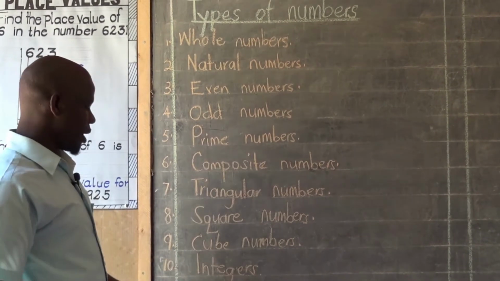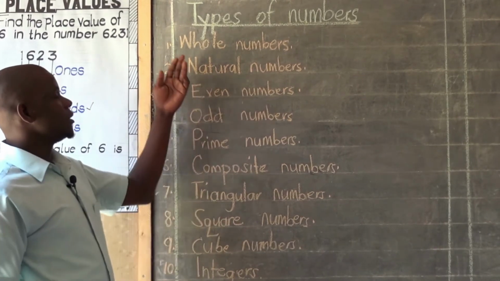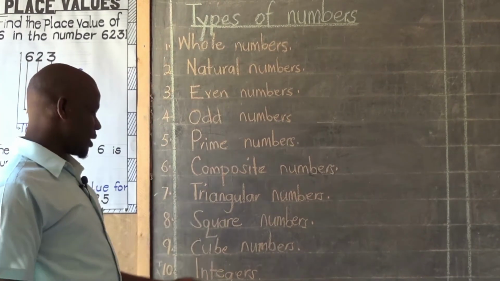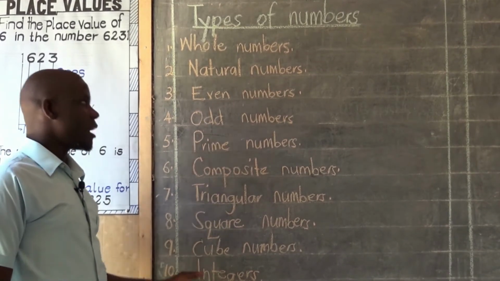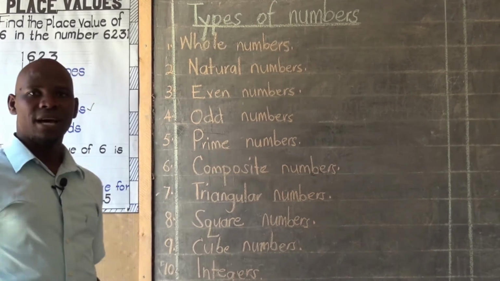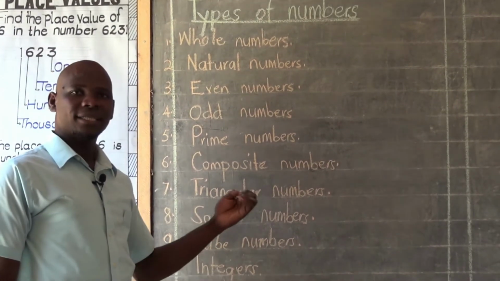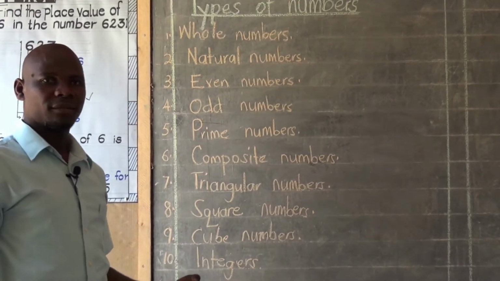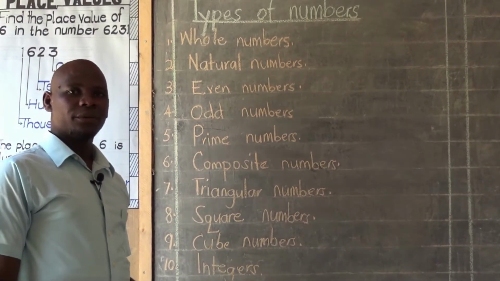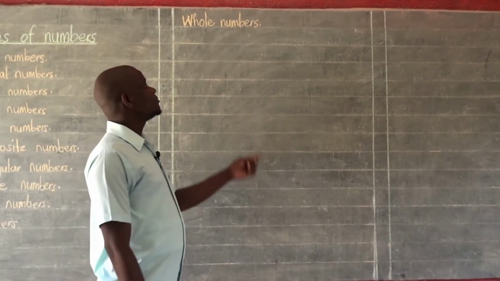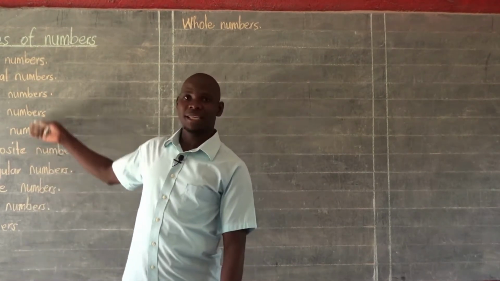So for today we are going to stop from here. We are going to look right from whole numbers, and we shall come straight all the way up to integers. Remember, all these are different types of numbers. So we want now to move further to understand each of them one by one. We shall need to understand what whole numbers are.